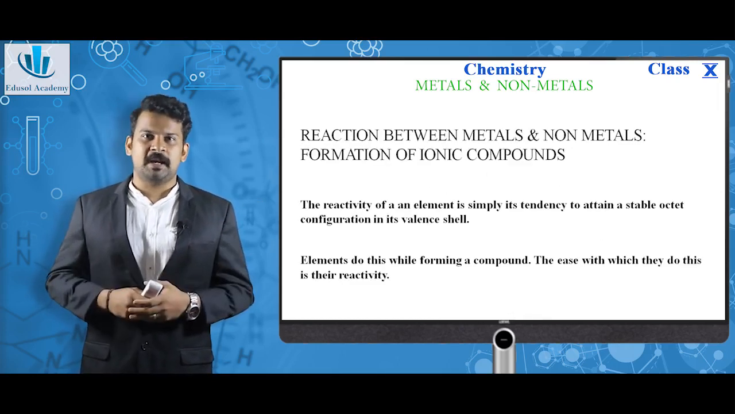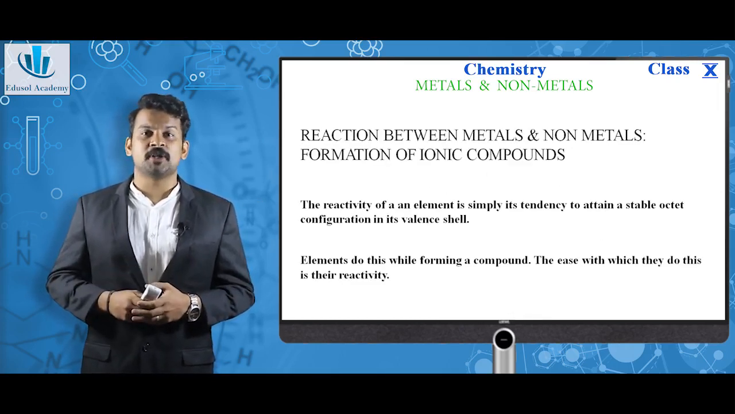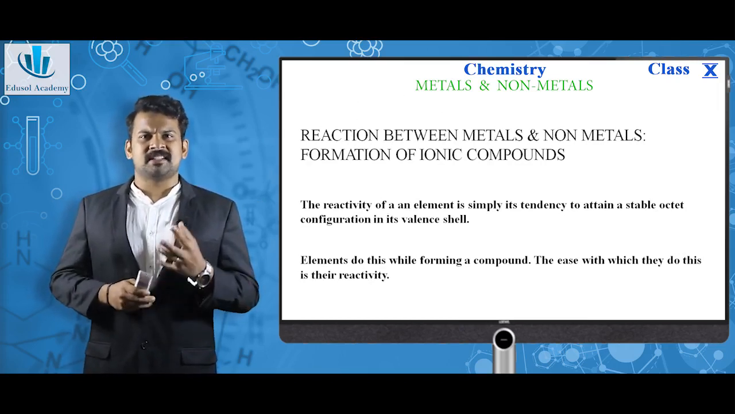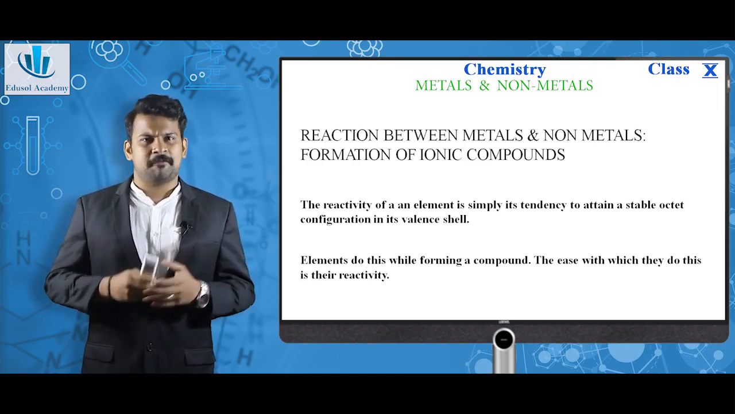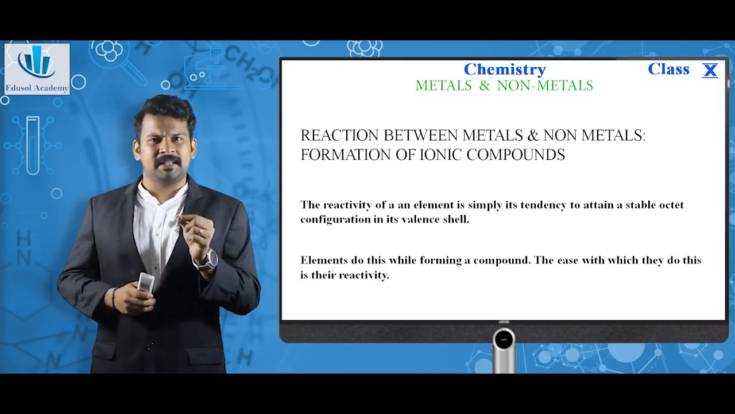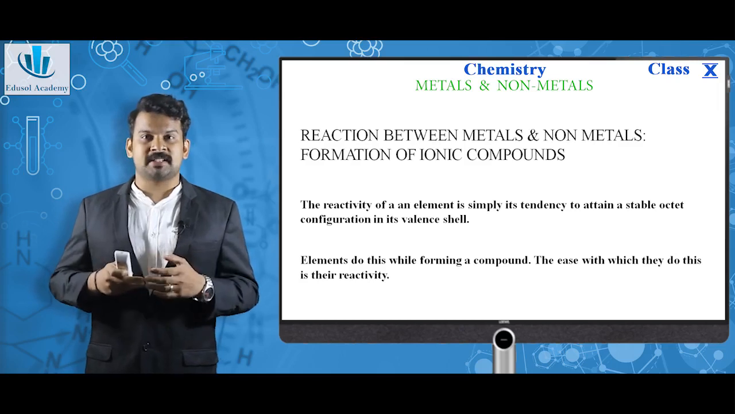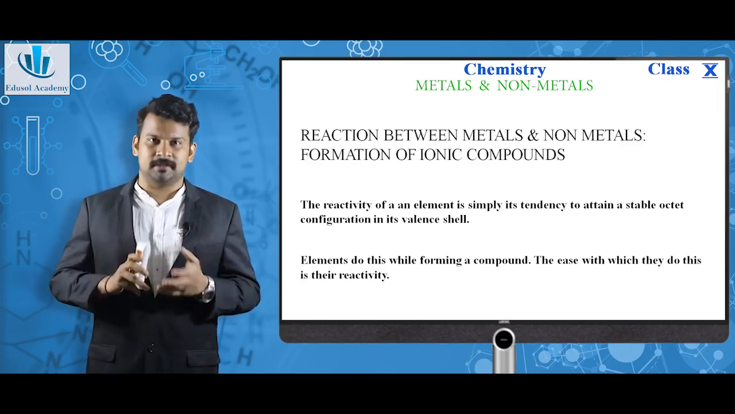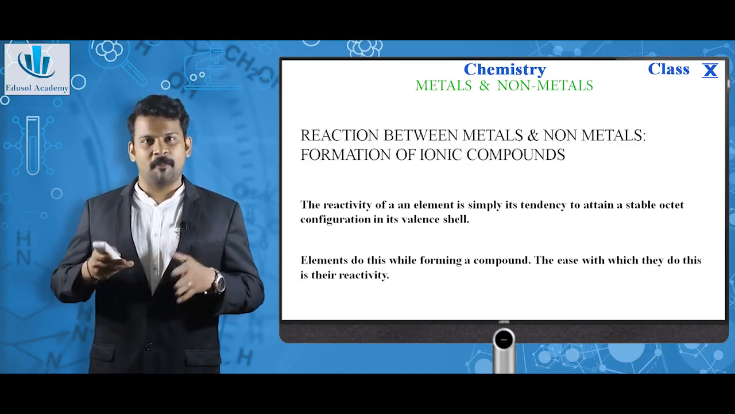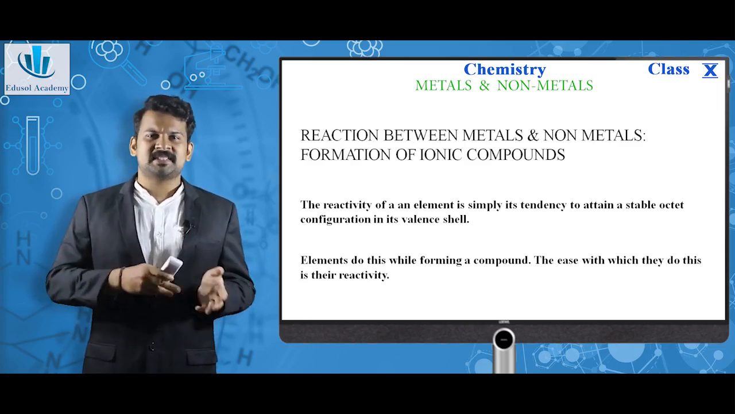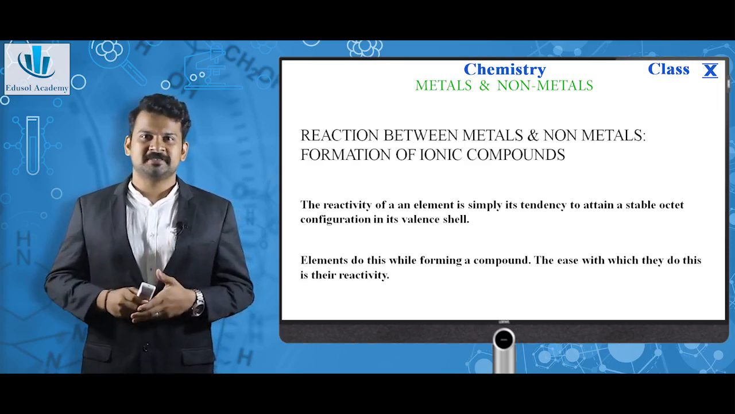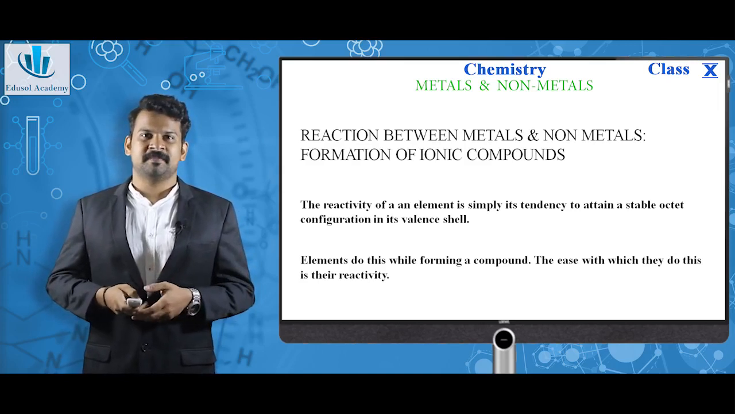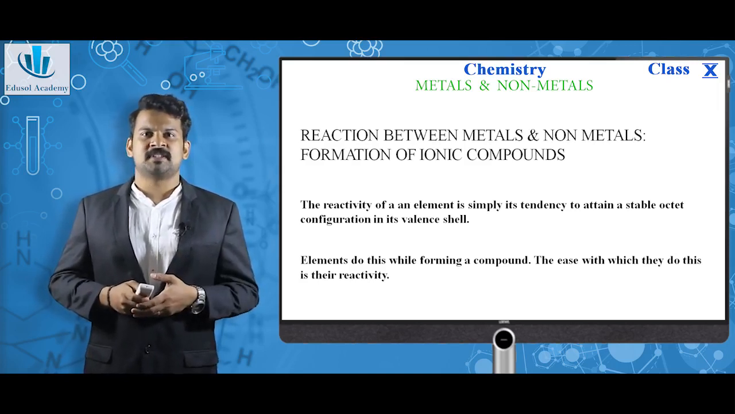Next, reaction between metals and non-metals, the formation of ionic compounds. What is reactivity at a basic definition? The reactivity of an element is simply its tendency to attain a stable octet configuration in its valence shell while forming a compound. Elements typically do this while they are forming a compound. The ease with which they do so is the reactivity. This can be easily explained with some examples.